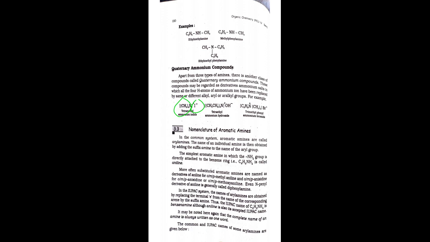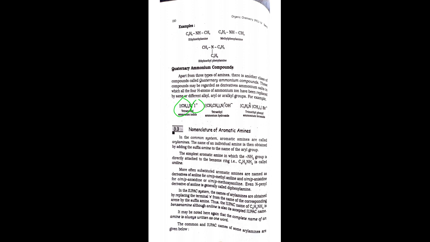The next one, the nomenclature of aromatic amines. How do you name the amines or aromatic amines? According to your syllabus, the common system and the IUPAC system naming are there. First, you have to learn about the common system.